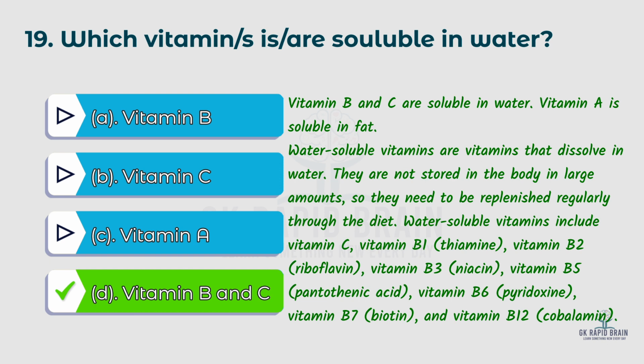Water soluble vitamins are vitamins that dissolve in water. They are not stored in the body in large amounts, so they need to be replenished regularly through the diet. Water soluble vitamins include vitamin C, vitamin B1, thiamine, vitamin B2, riboflavin, vitamin B3, niacin, vitamin B5, pantothenic acid, vitamin B6, pyridoxine, vitamin B7, biotin, and vitamin B12, cobalamin.